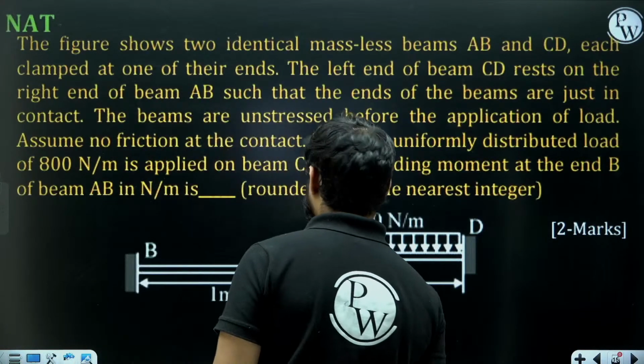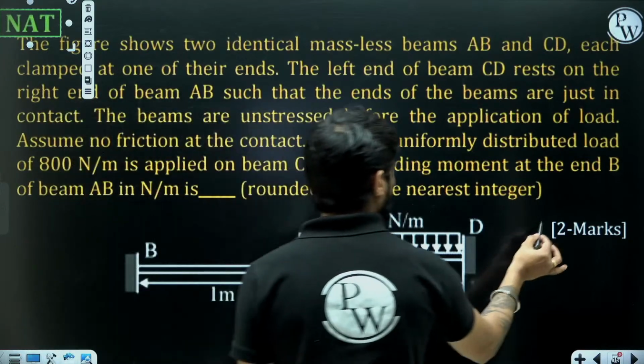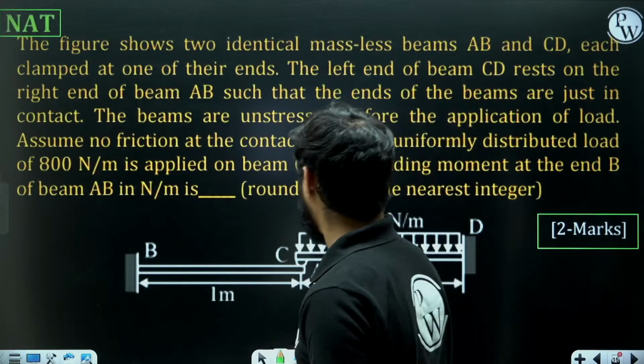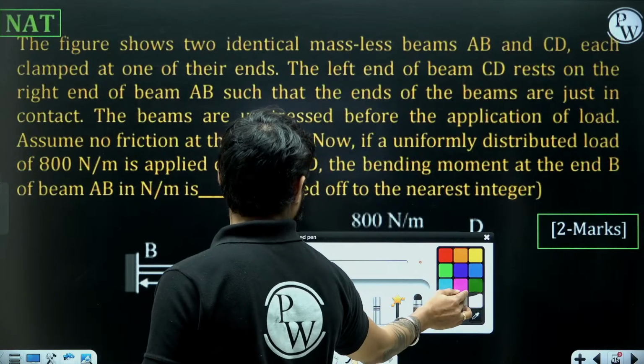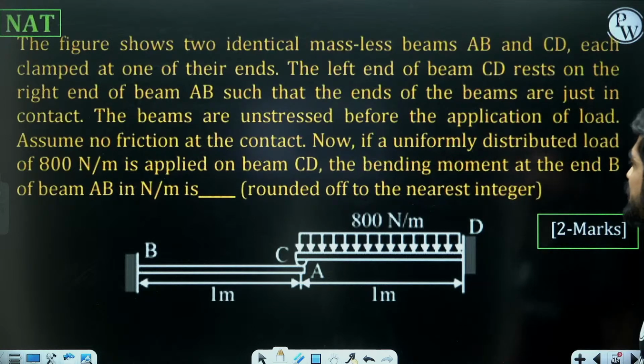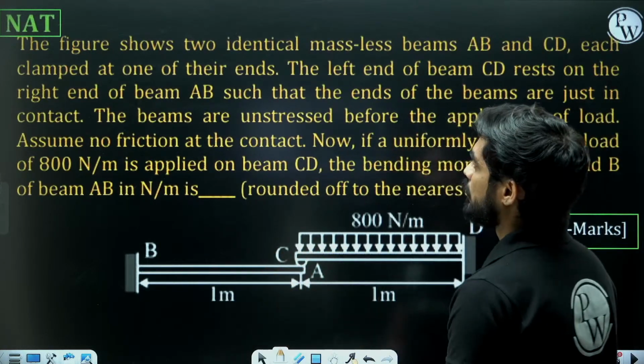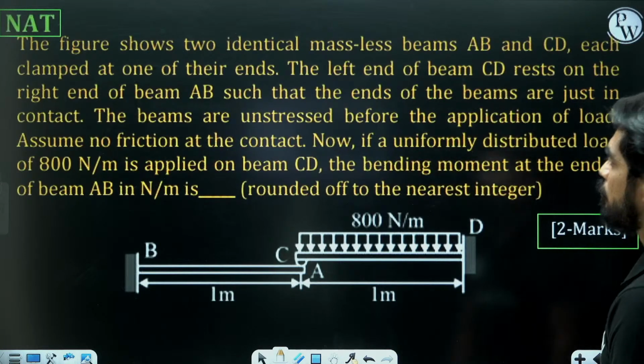Let's move on to the next question, and this next one is an NAT question, and that too of 2 marks. Okay, let's solve this one. The figure shows two identical massless beams AB and CD clamped at one of their ends.